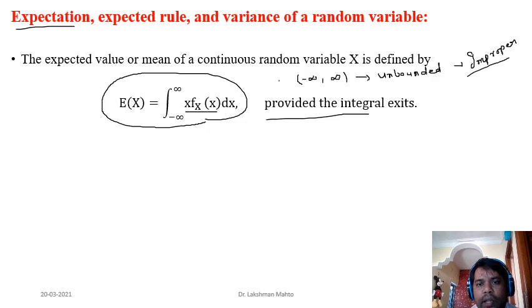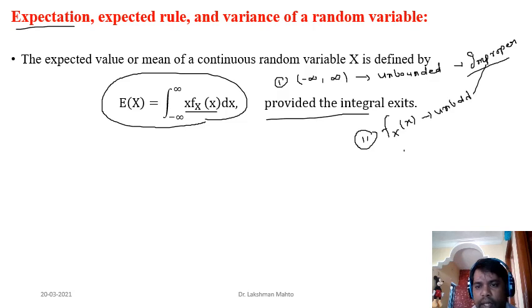Another criterion is that if the corresponding integrand, the density function, happens to be unbounded, then in that case also the corresponding integral is improper. It also leads to an improper integral.